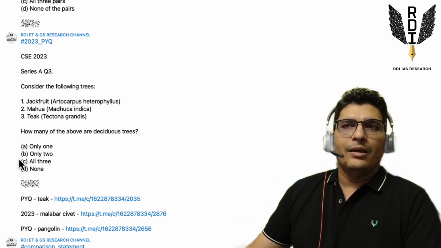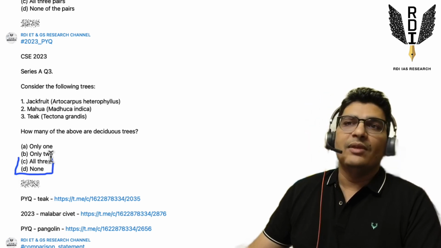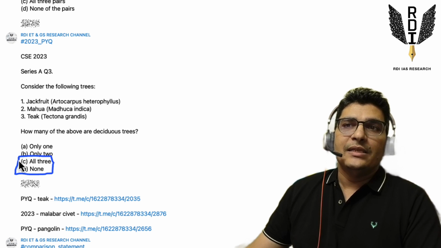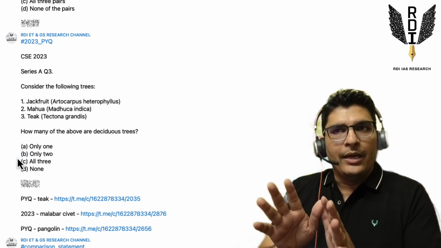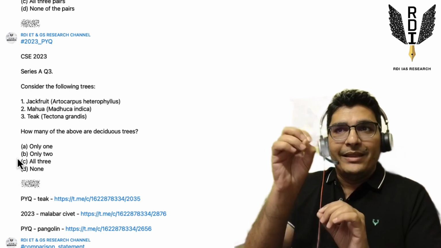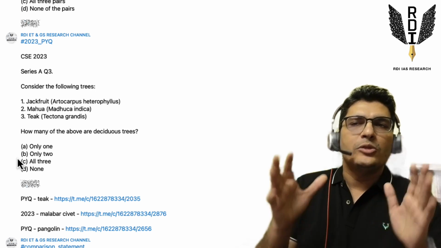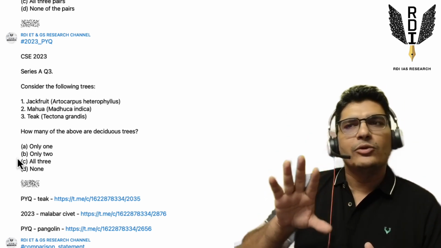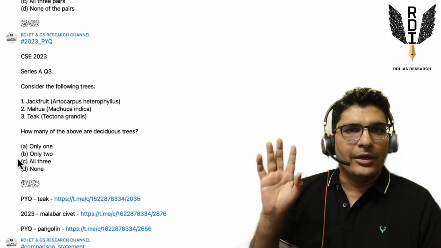What are the chances that all will be the answer or none of these will be the answer? The chances of C and D, Charlie and Delta, all and none, are slim in these kind of questions, because if all are the answer, the most unprepared student in these kind of questions is going to mark all of the above because of the YouTube tricks that he has learned, right?